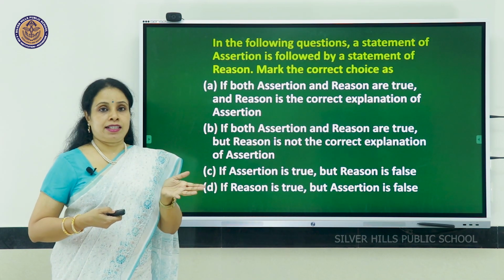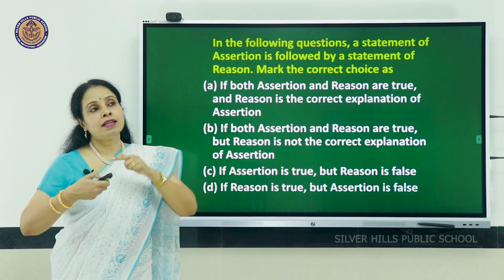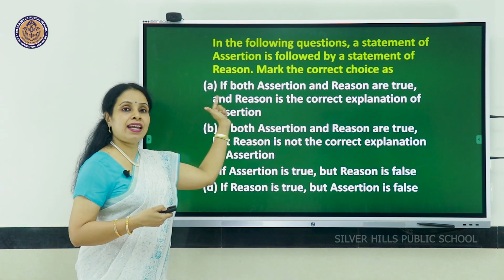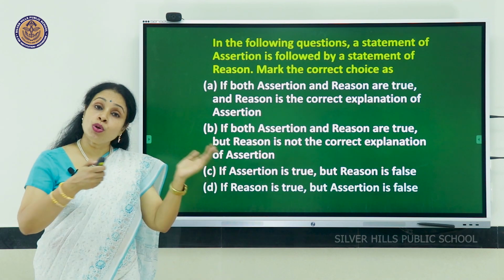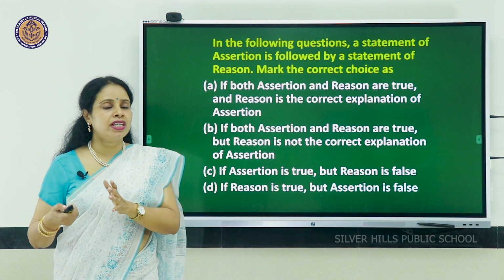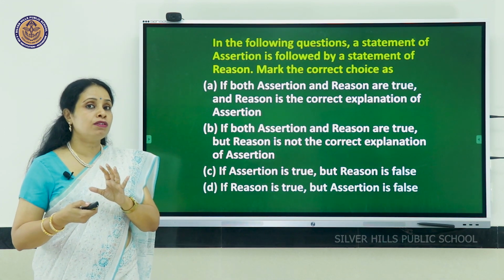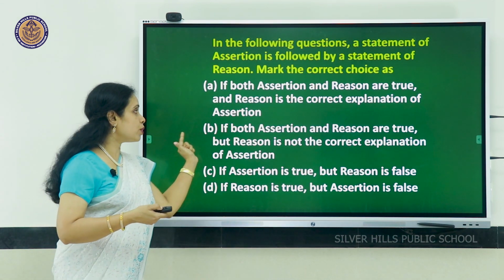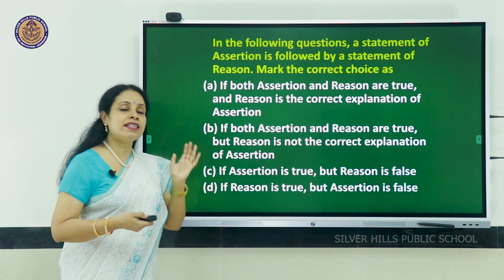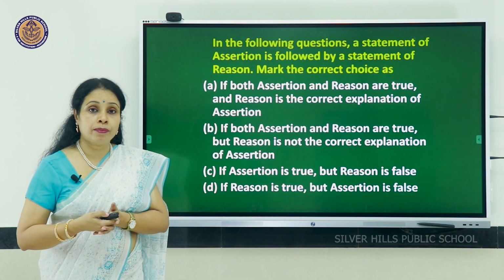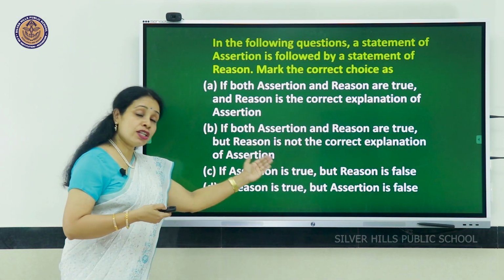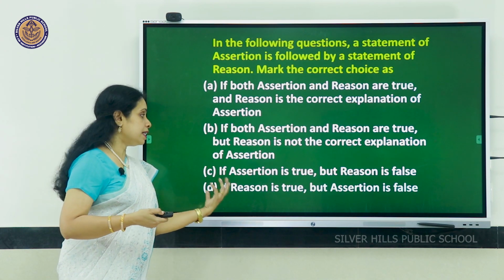If both are correct and the reason is the correct reason for assertion, then you have to write option A. If both assertion and reason are correct, but the second statement, reason, is not the correct explanation for assertion, then you have to write B. You choose option C if assertion is correct but reason is wrong, and option D if assertion is false but reason is true.